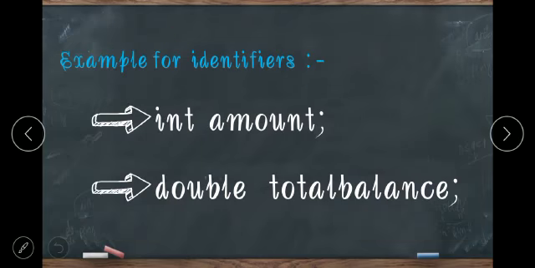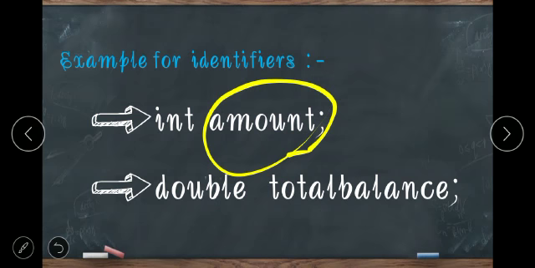Here int is a keyword and amount is an identifier. Here amount starts with an alphabet, and in the middle of amount there is no blank space. This amount is the identifier, and here int is a keyword, right?